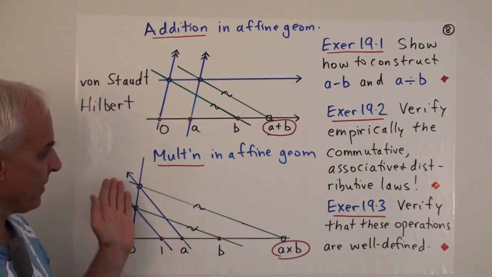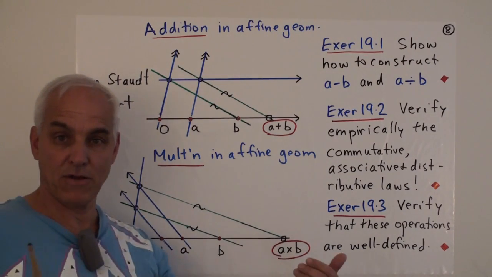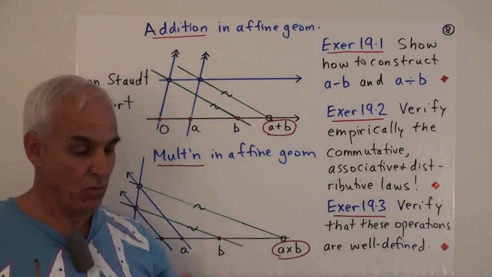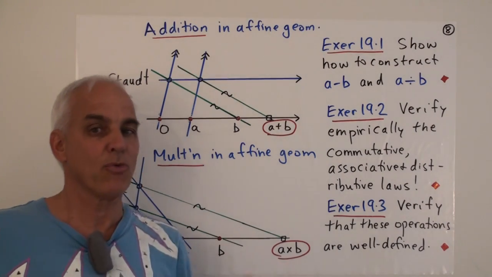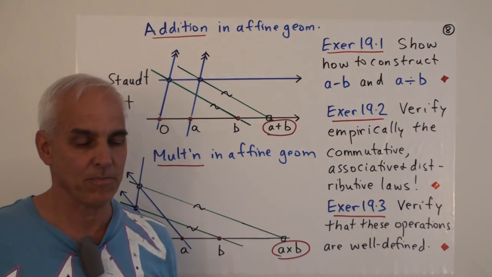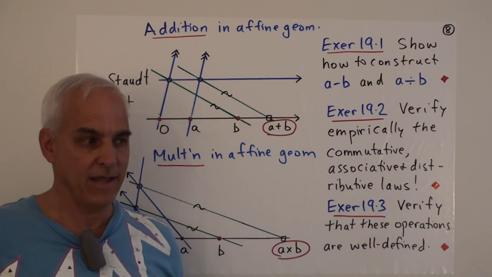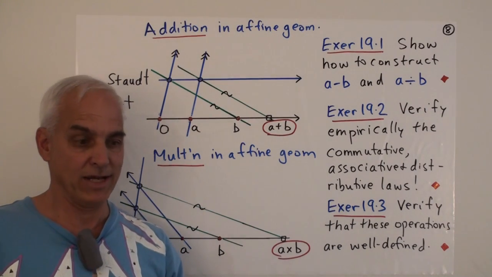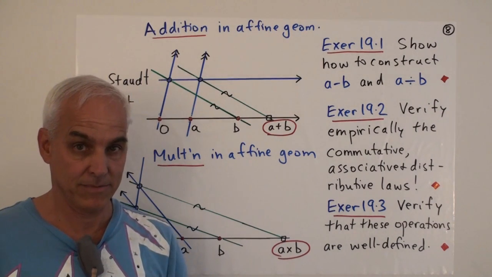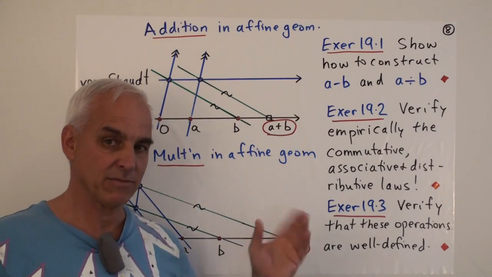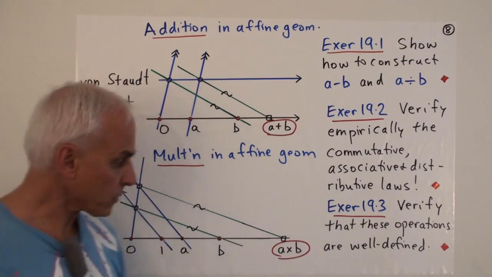So this is a way of establishing the arithmetic of the continuum, purely geometrically, which is more in the spirit of the way the ancient Greeks thought about the continuum. This is a very good way of starting to think about this question, by going back to the ancient Greeks and thinking about how they thought about things. This is not exactly how they thought about things, but it's in that spirit.